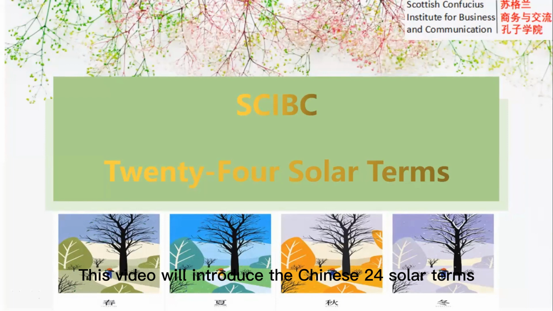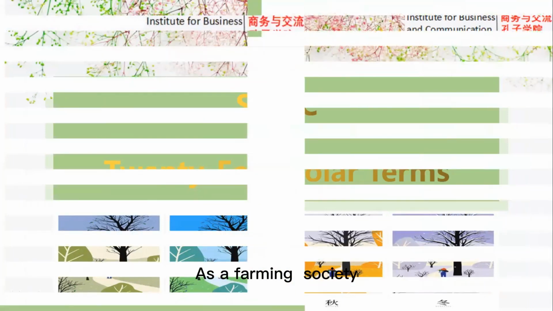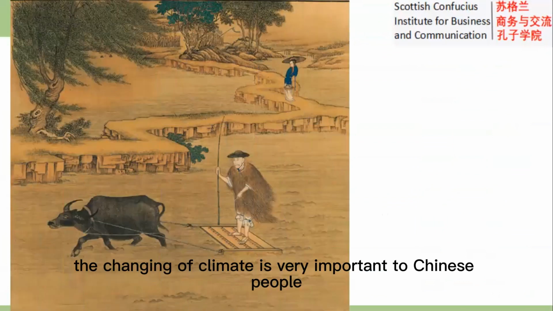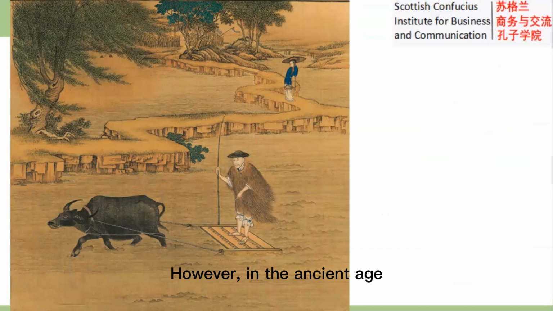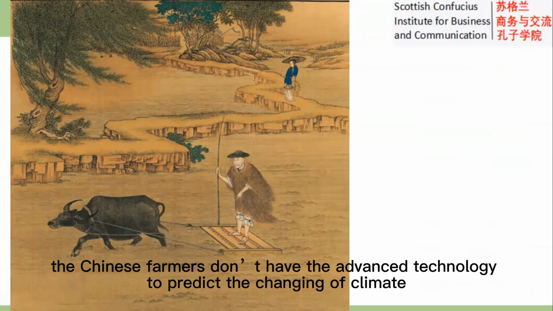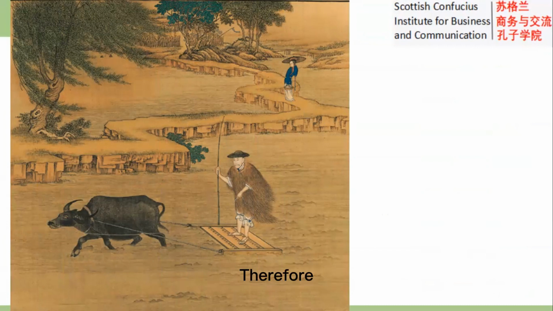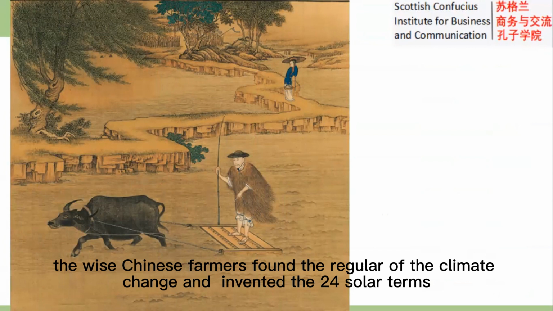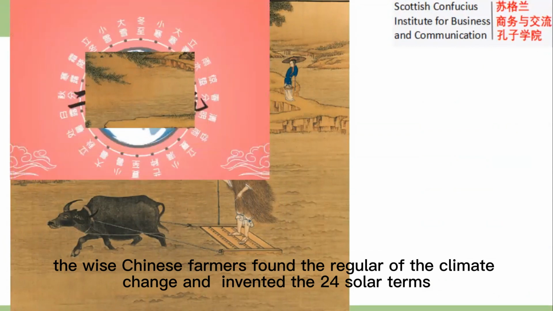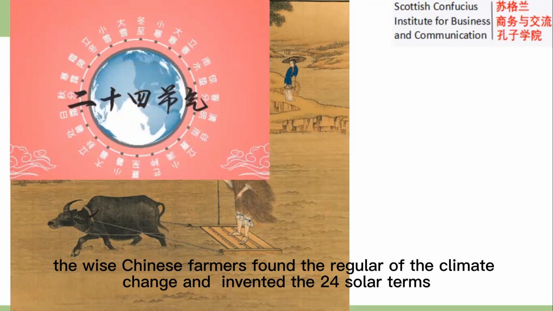This video will introduce the Chinese 24 solar terms. As a farming society, the changing of climate is very important to Chinese people. However, in the ancient age, the Chinese farmers didn't have the advanced technology to predict the changing of climate. Therefore, the wise Chinese farmers found the regulator of climate change and invented the 24 solar terms.